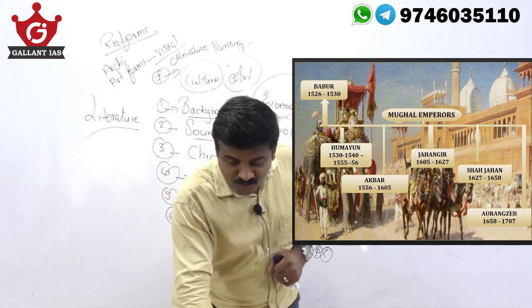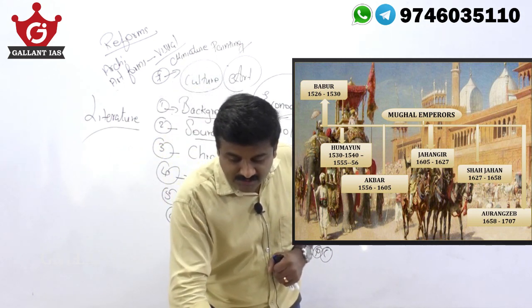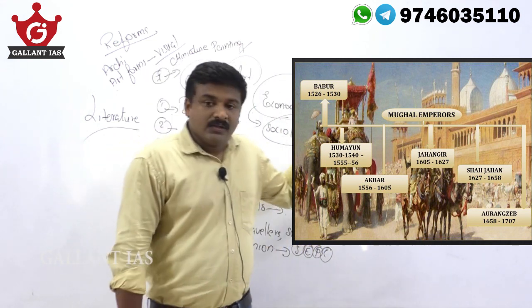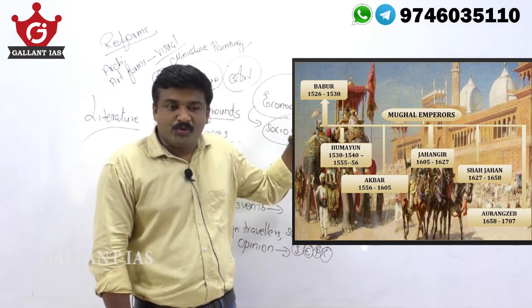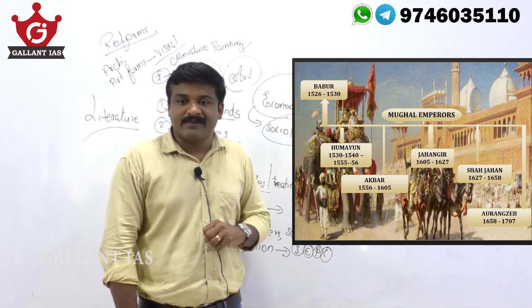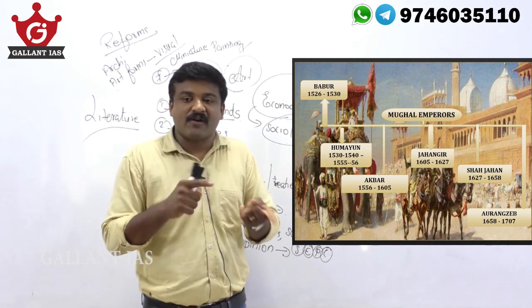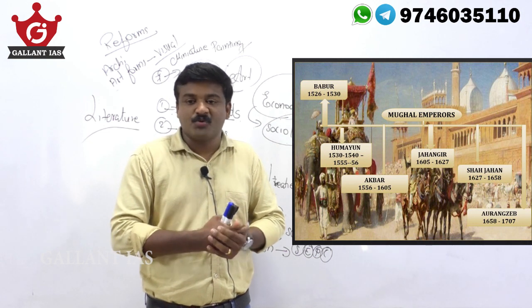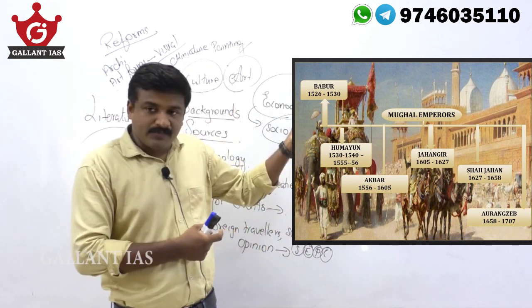The first important thing you have to study here is definitely the chronology of the most important rulers of the Mughal Empire. This is very important because UPSC will be shuffling the events and they will confuse you in the prelims. First comes Babur.